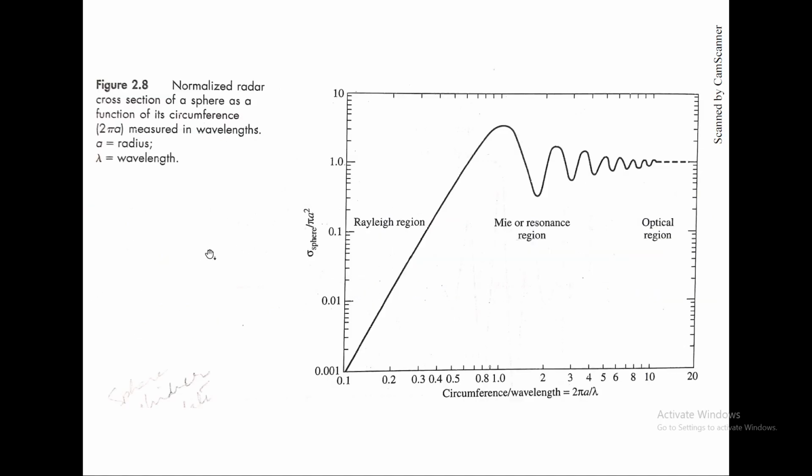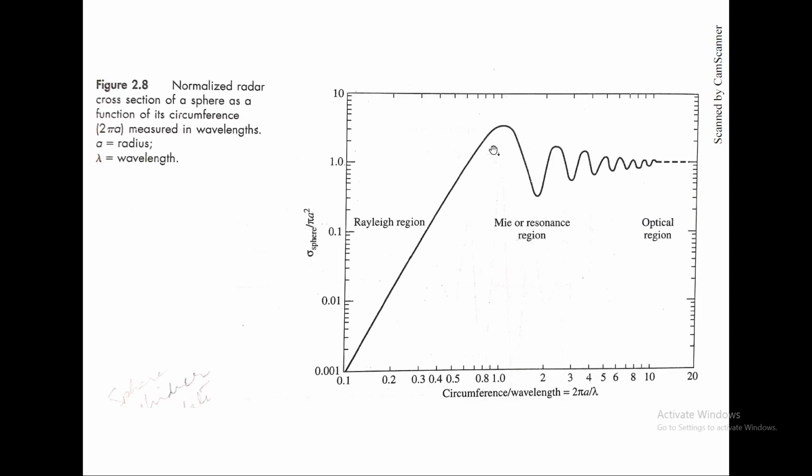When you observe simple targets, there is a graph of circumference over wavelength. We can easily find the circumference of simple objects. On the graph, the circumference by wavelength is plotted against sigma, the RCS per pi r squared area. Till the ratio of circumference to wavelength is 1, we get a straight line, a linear plane.